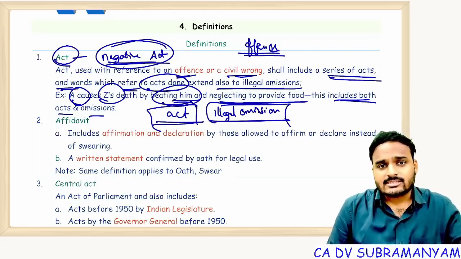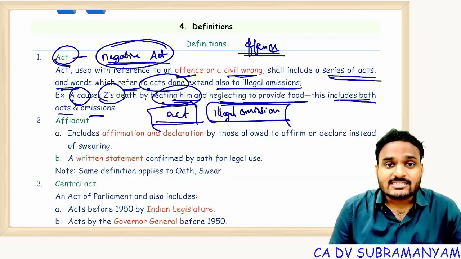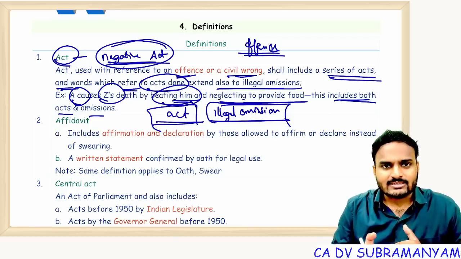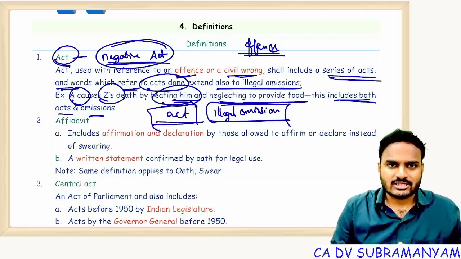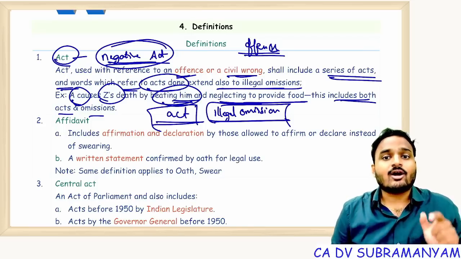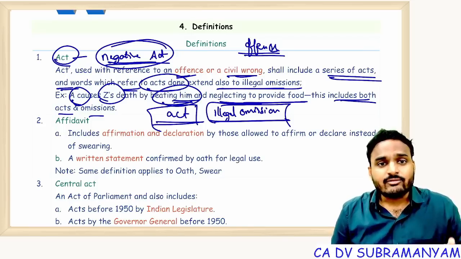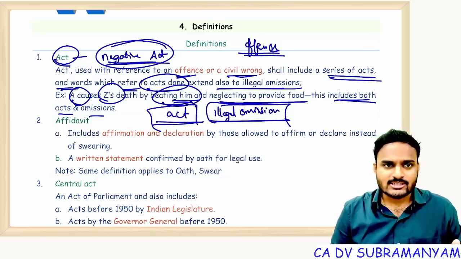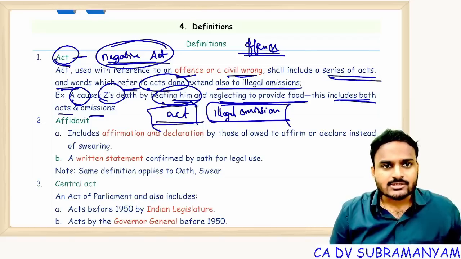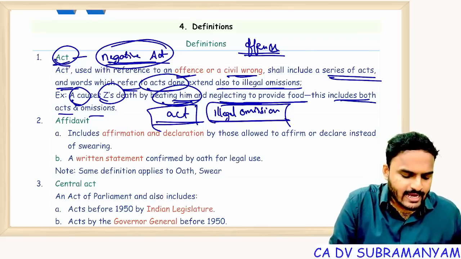See, all omissions need not be illegal, but if you are bound to do an act and you are not doing that act, now we call it an illegal omission. Getting my point, students? So all illegal omissions and all acts which are negative in nature, like offenses, civil wrongs, beating a person, kidnapping a person, threatening a person, all this comes under the definition of act.